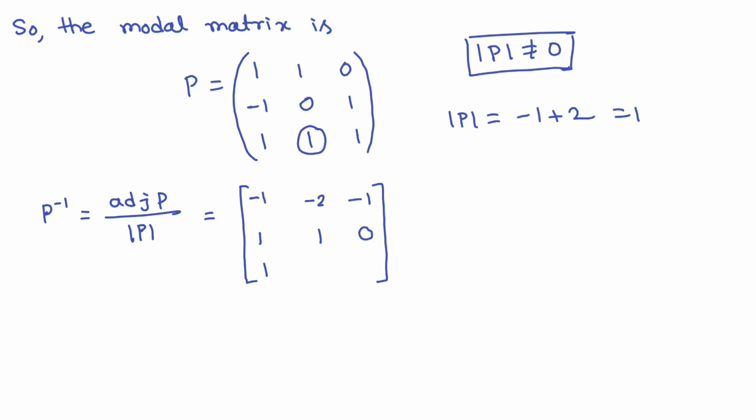Okay, so for this one, that will be 1 minus 0, that is 1. Okay, and the last one, this element, so this will be 0 minus minus plus 1, so this is equal to 1.